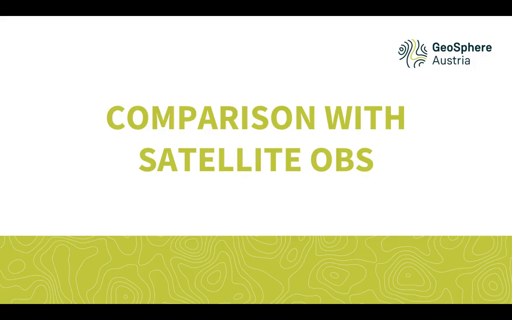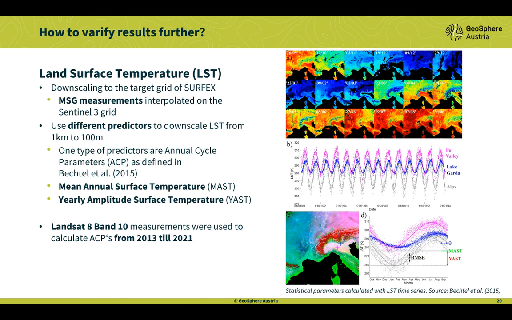And we want to also use satellite observations and compare them. Therefore, we use the method of Benjamin Bechtel from 2015. He used annual cycle parameters. So we calculated the LST over a time period for whole Austria, and we get therefore the mean annual surface temperature and the yearly amplitude. And then we want to downscale MSG measurements from 1 kilometer to 100 meter and compare them to Surfax.